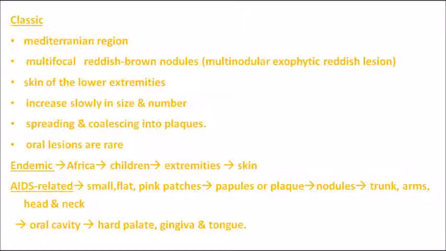Now let's learn a small note regarding this classification. The classical type is mainly seen in the Mediterranean region, the endemic one is seen in the African population. How do they appear? They appear as multinodular exophytic reddish lesions, mostly seen on the skin of the lower extremities, the legs. They increase slowly in size and number, and they spread and coalesce into different plaques. Initially they appear as individual small nodules, and then they spread and combine.